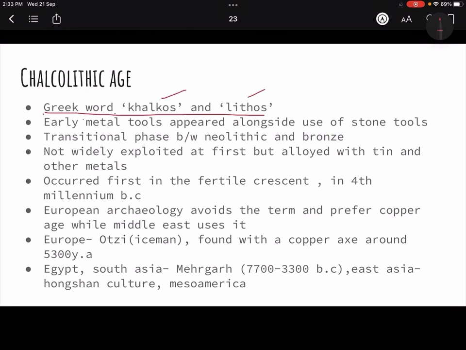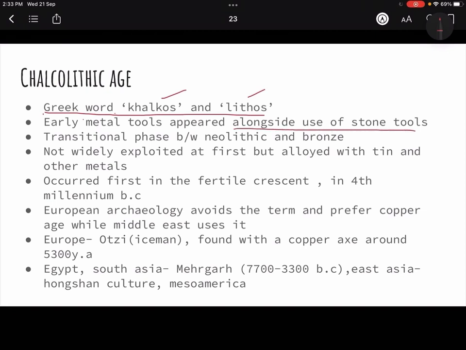The Stone Age was not altogether finished. It existed alongside the copper age, or the metal age had just started. These were the early metal tools that appeared alongside the use of stone tools.